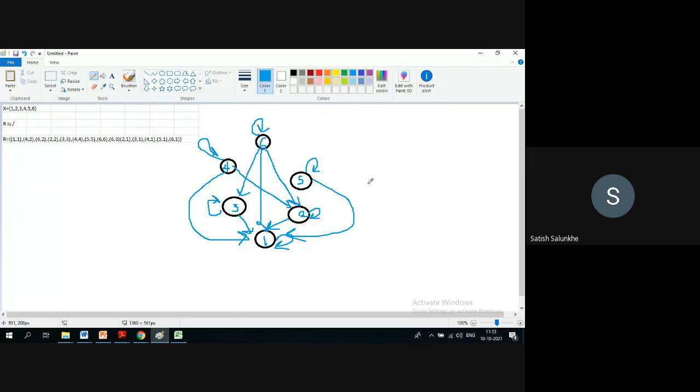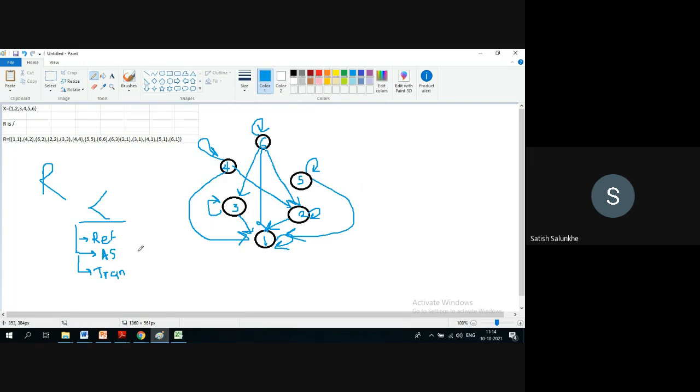Now, can we have a simplified version of this diagram, since this given relation R is a partial order relation? That means it holds three properties, that is reflexive, antisymmetry, and transitivity. These three properties are holding. So can we simplify this diagram so that we are able to interpret the graph with respect to these three properties?